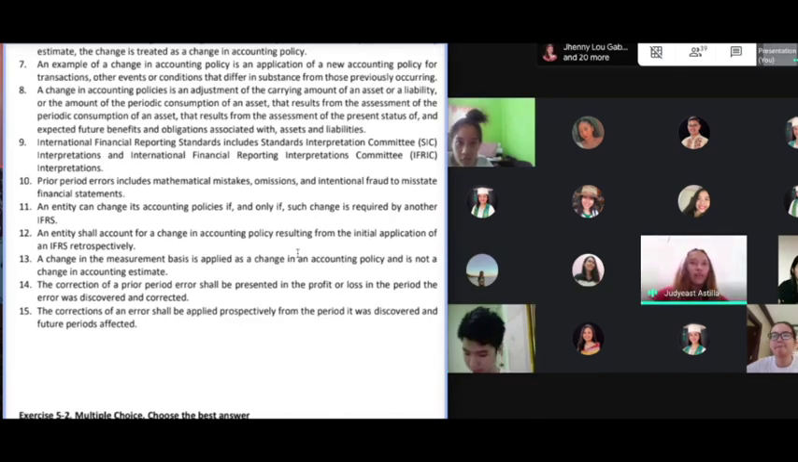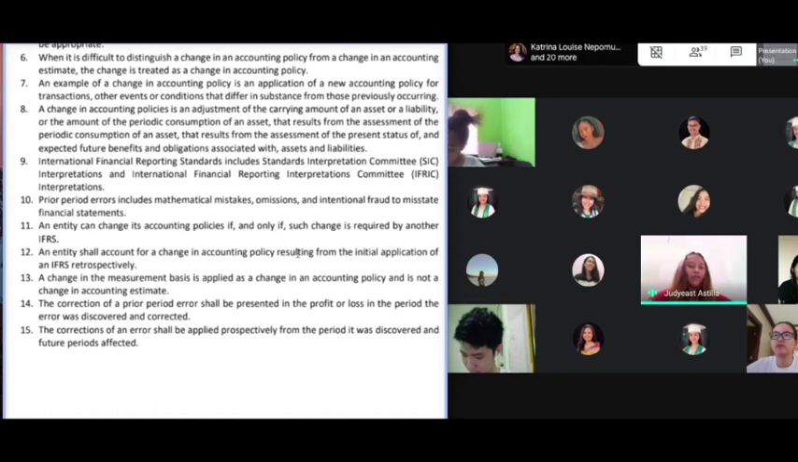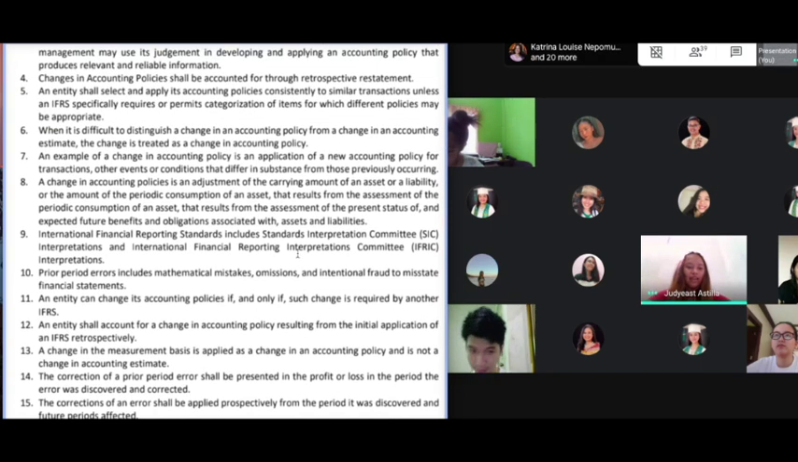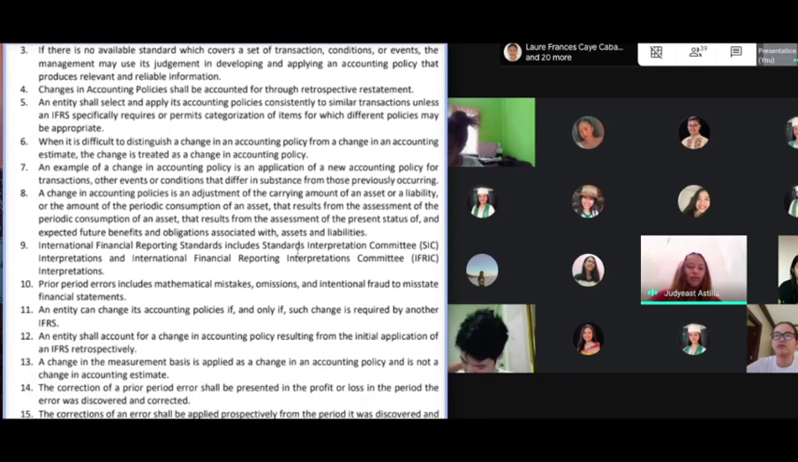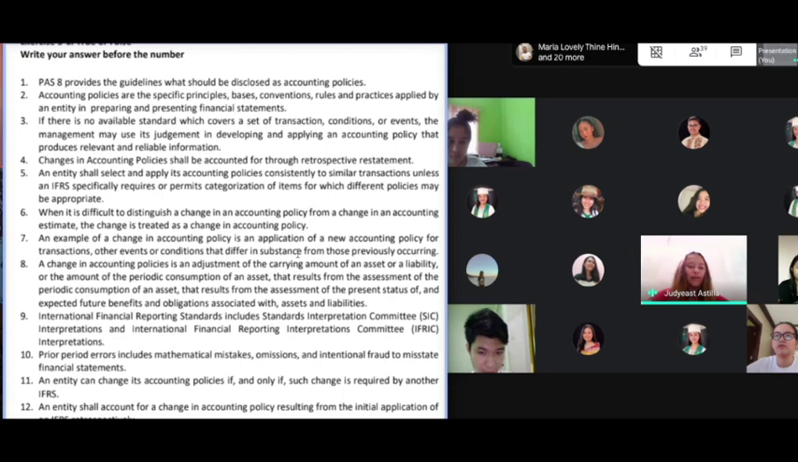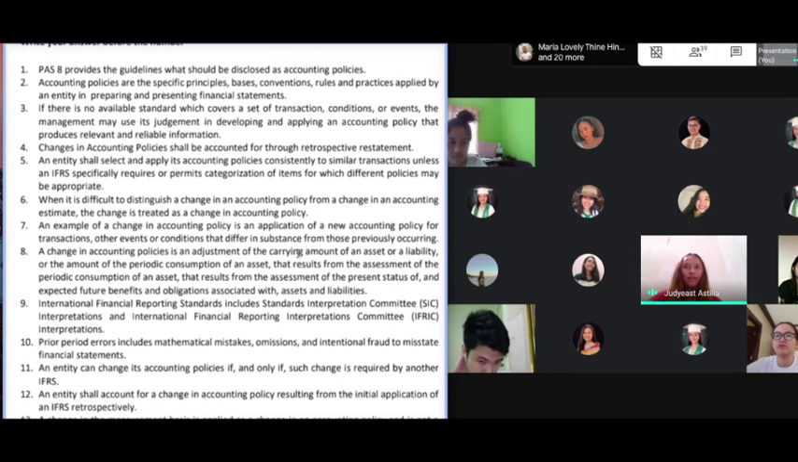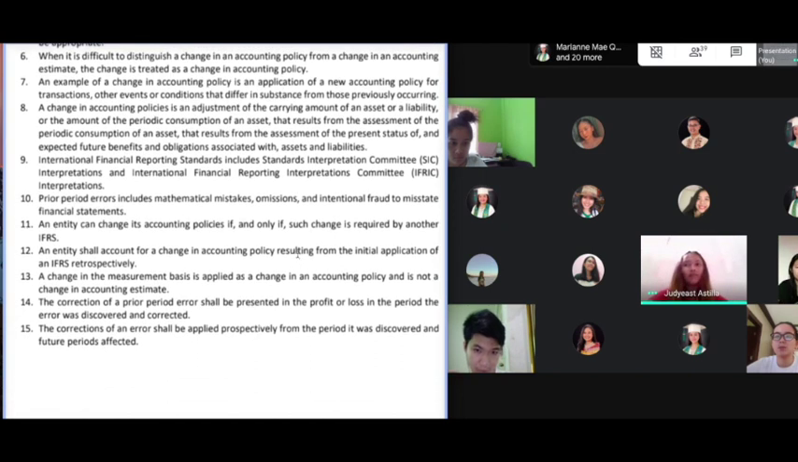A change in the measurement basis is applied as a change in an accounting policy and is not a change in accounting estimate. The answer is true because, as provided by IAS 8, in the changes of accounting estimate, a change in measurement basis is a change in the values reported in the financial statements. So in other words, it is a change in how the financial statements are presented and prepared. Thus, it is a change in accounting policy, and this falls squarely in the definition of a change in accounting policy. So number 13 is true.